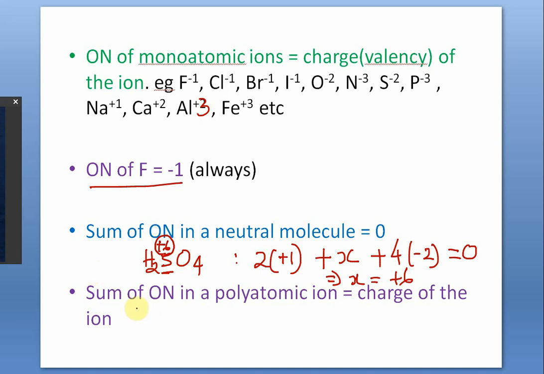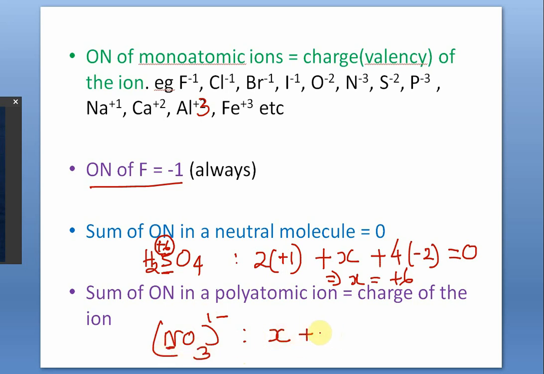And the last rule: the sum of oxidation numbers in a polyatomic ion is equal to the charge of the ion. For example, take the nitrate ion. This is not a neutral molecule. This is an ion. So for that, the sum of the oxidation numbers is not 0. It has to be equal to the charge. Say nitrogen has an oxidation number of X. We are going to find the oxidation number of nitrogen.